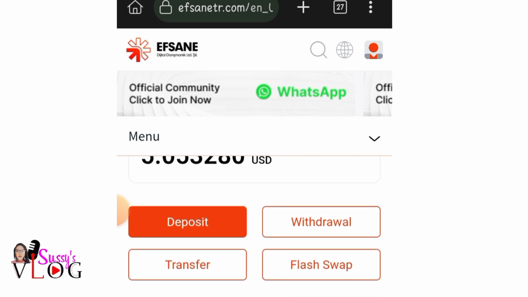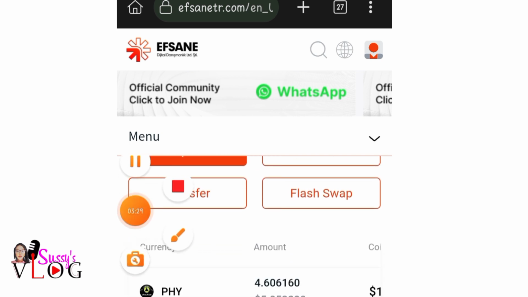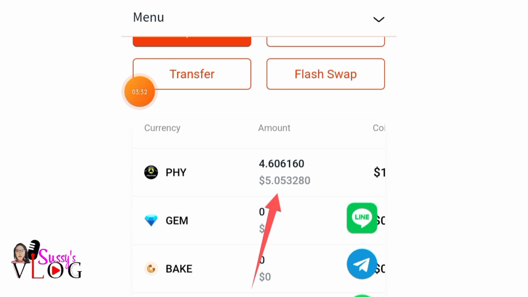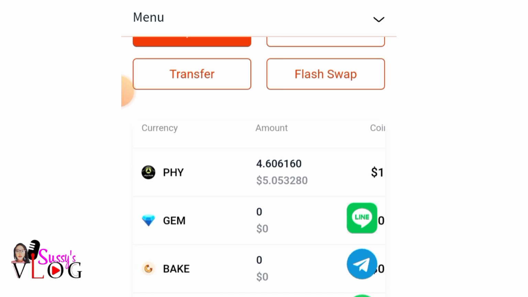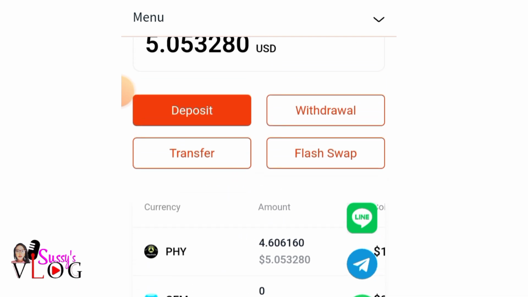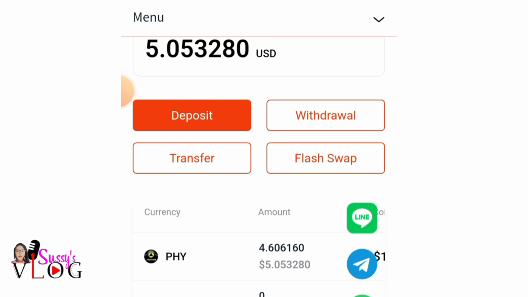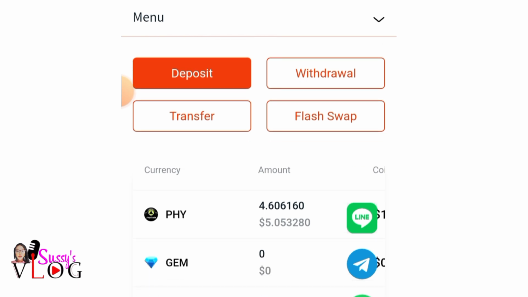If I come down now, you're going to see it under the currency, on Pi. And under gems, I have nothing now. Once I accumulate again, I am going to keep swapping. When I want to make my withdrawal, I'm going to show you. Remember I said in my first video, if you've not seen that video, please go and check it out. I'll also leave the link in the description box, so you'll see how to sign up for Efsane. Once I'm making my withdrawal, I'm going to show you, but for now, I just want to show you how to convert from your gems to your Pi.